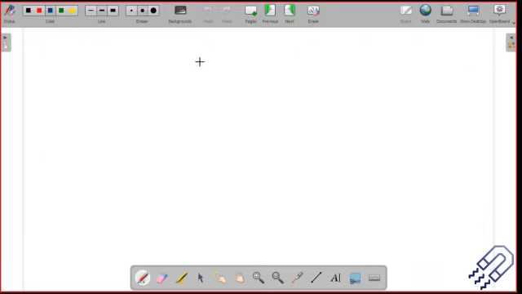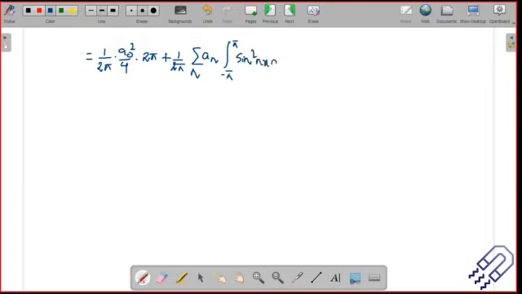So what we do now is simplify this. The first term is 1 divided by 2 pi, and then a naught square by 4, and it was dx. If we integrate dx from minus pi to plus pi, we get 2 pi. Then plus 1 divided by 2 pi, recall the last step: n is a constant, I can just take it out, and I'm left with the integral from minus pi to plus pi of sine square nx dx.